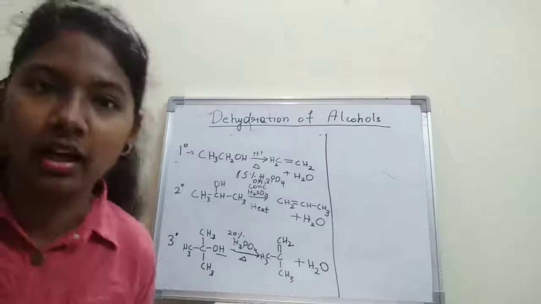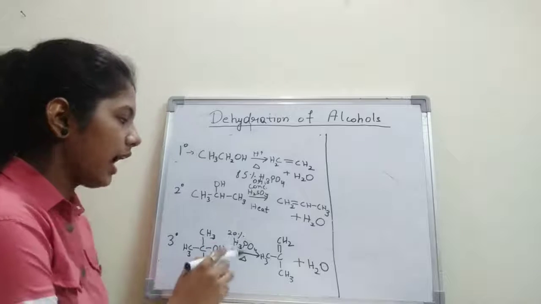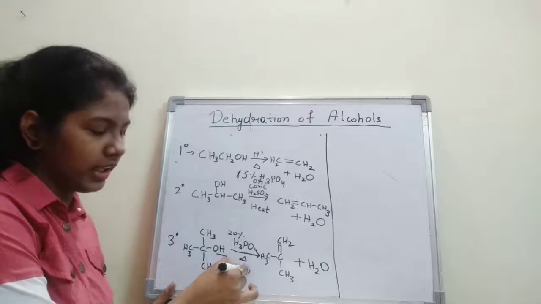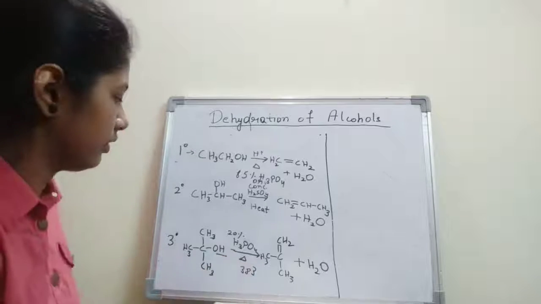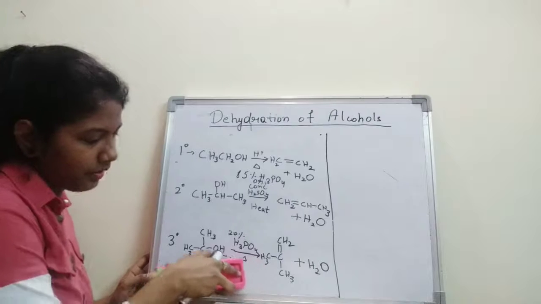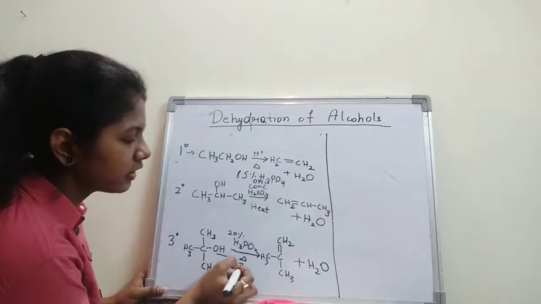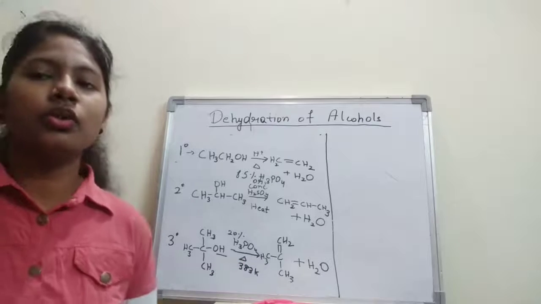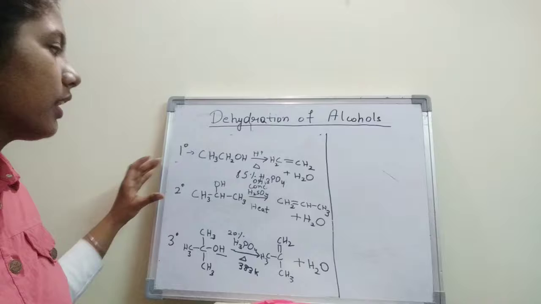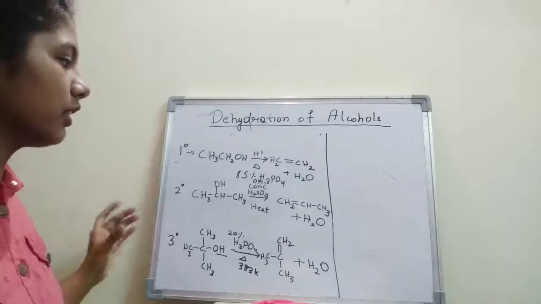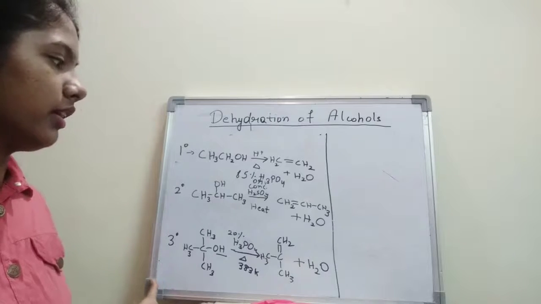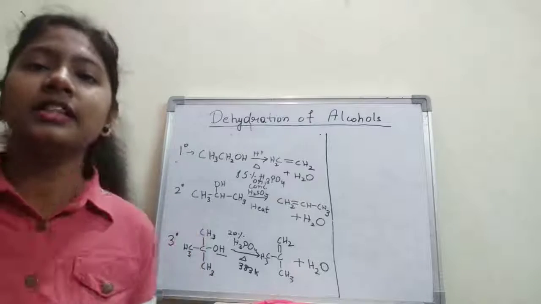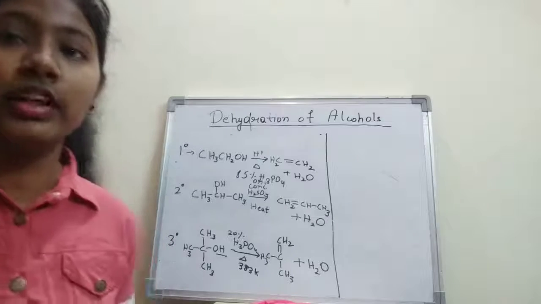The dehydration of tertiary alcohol will occur at only 20% H3PO4, and the temperature is also very low, near about 383 Kelvin. The temperature that we can use here is 383 Kelvin, right? So why is this happening? Why are the acidic conditions required for tertiary alcohol less? That means the tertiary alcohol can undergo dehydration very quickly, right?